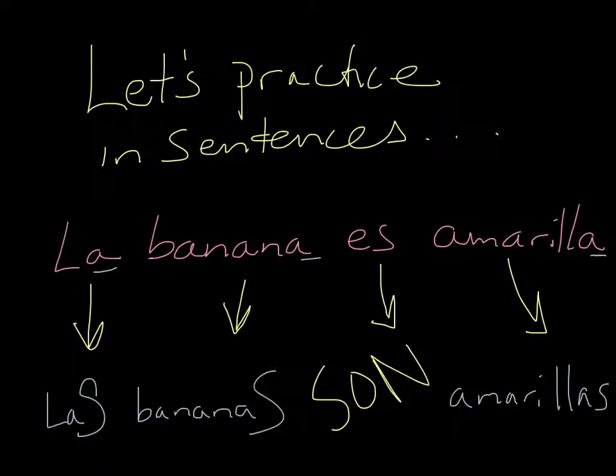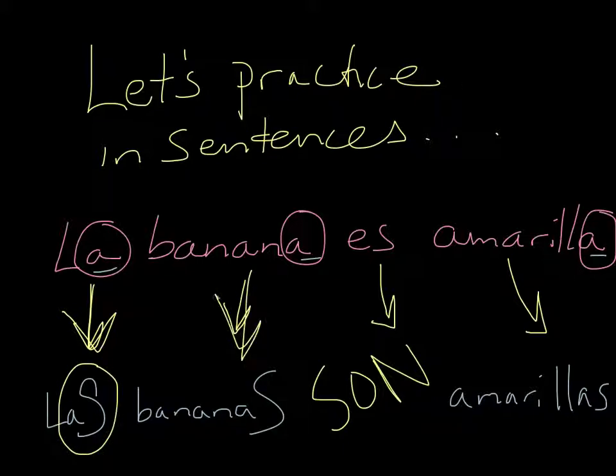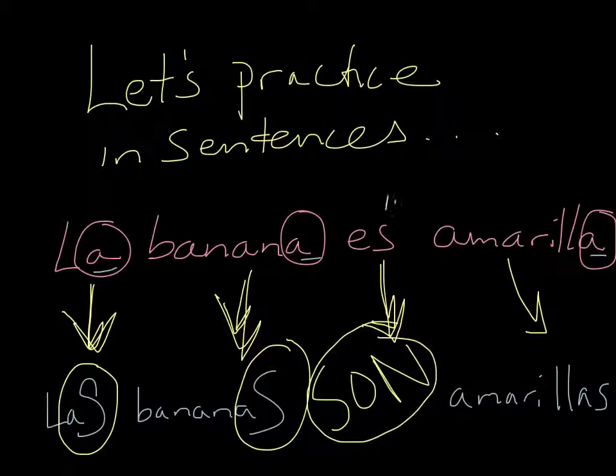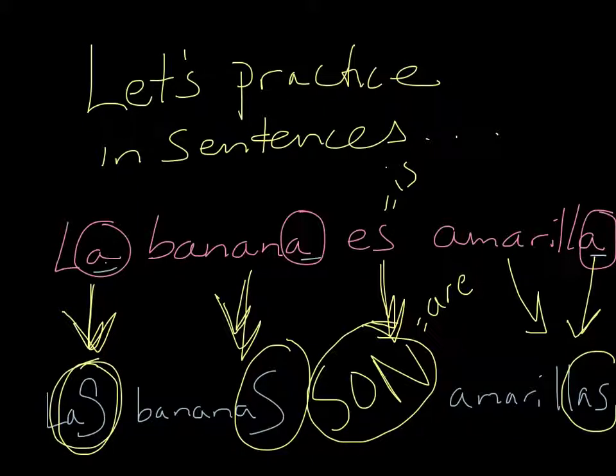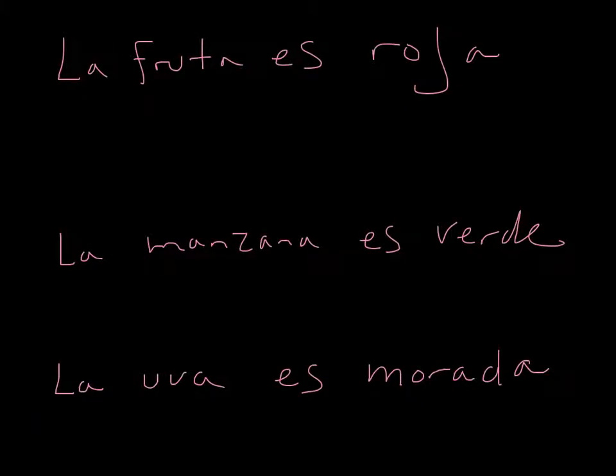Let's practice in sentence form. You're going to have to do some of these on your quiz. So here we have la banana es amarilla. It all matches. If we pluralize it, I have to pluralize every word. La becomes las. Banana, bananas. Es has to go to son. Es means is, son means are. And amarilla gets pluralized to amarillas. So now I have a fully pluralized sentence, all four of these words pluralized, and I now have, instead of a, as, as. So let's do some more.